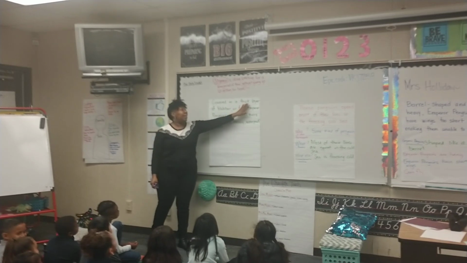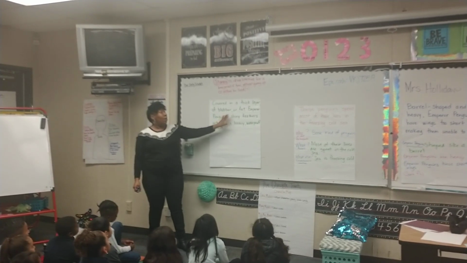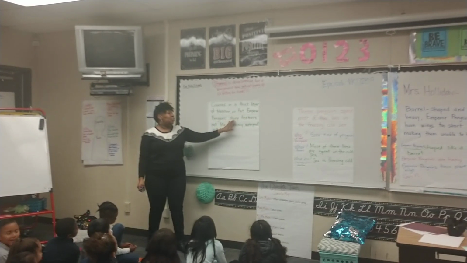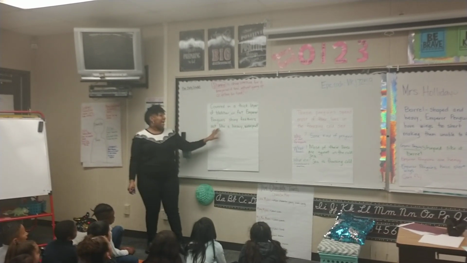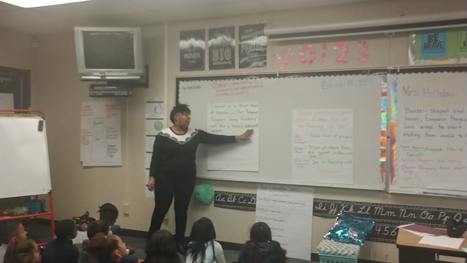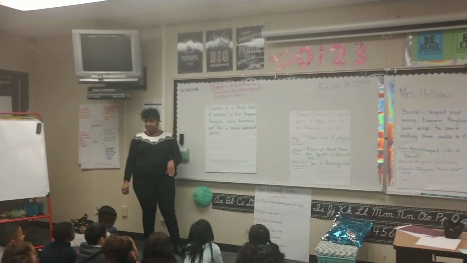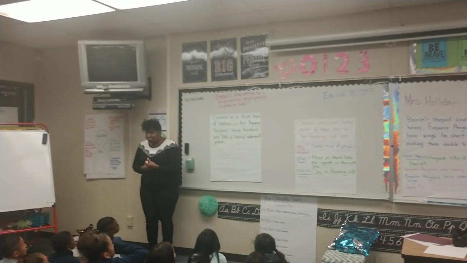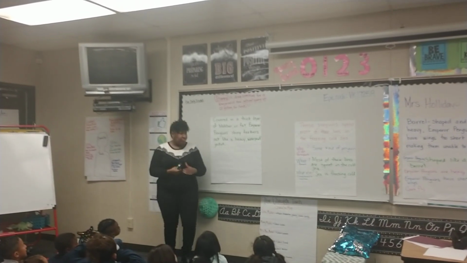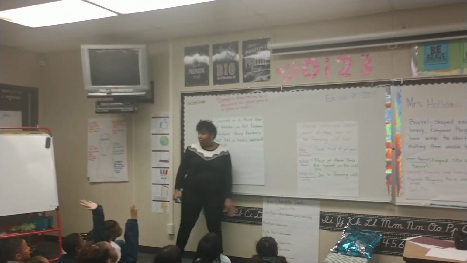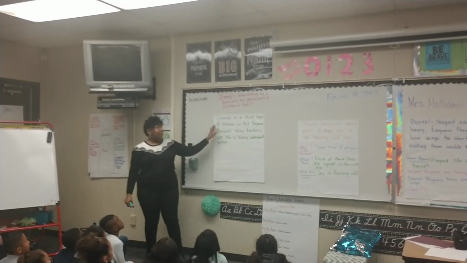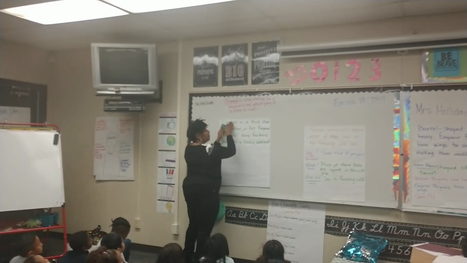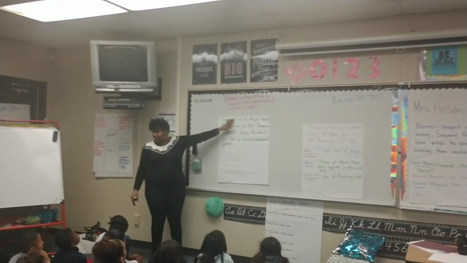Covered in a thick layer of blubber or fat and hairy penguins, shiny feathers act like a heavy waterproof jacket. So what's the first thing we're going to ask? Who? We're going to ask, who is the sentence about? Does it tell me right at the beginning? No, because these commas right here give me some information, but it doesn't yet tell me who it's about.